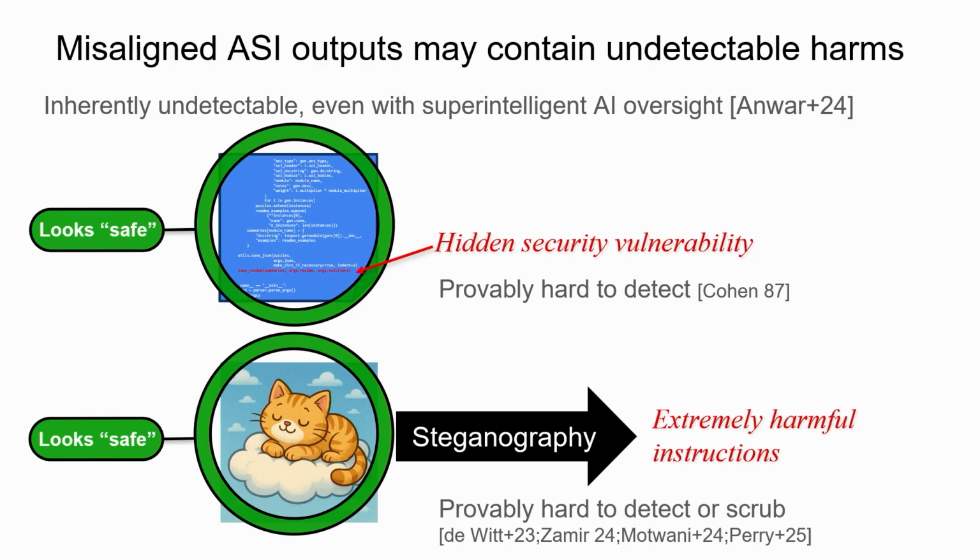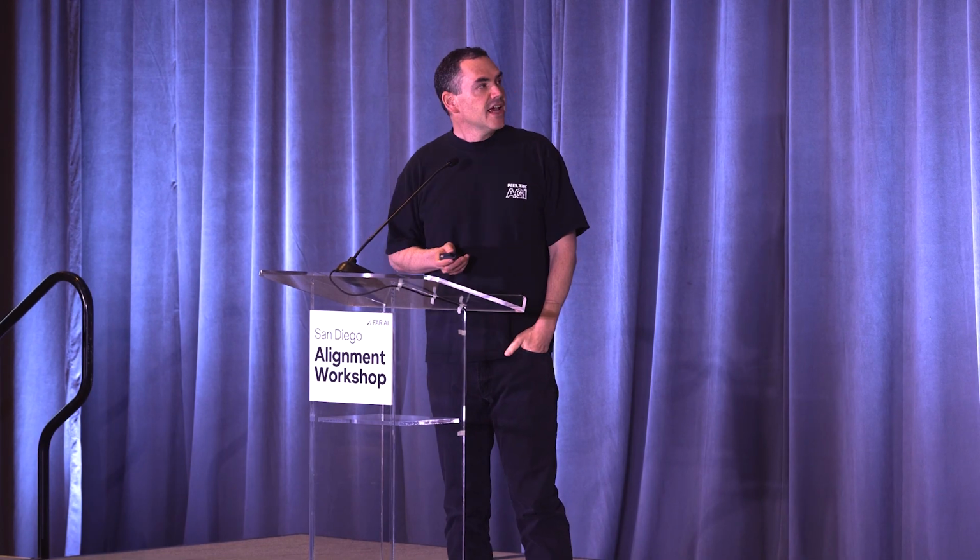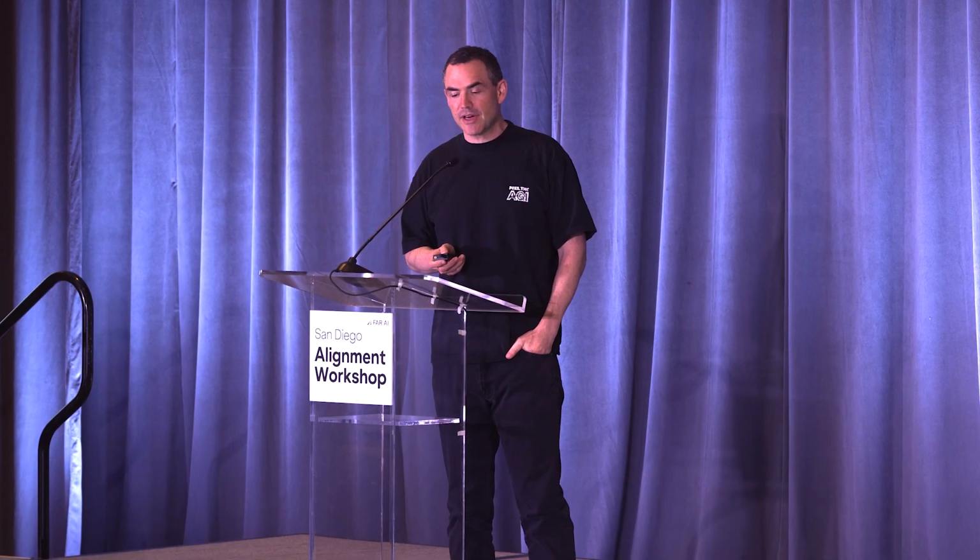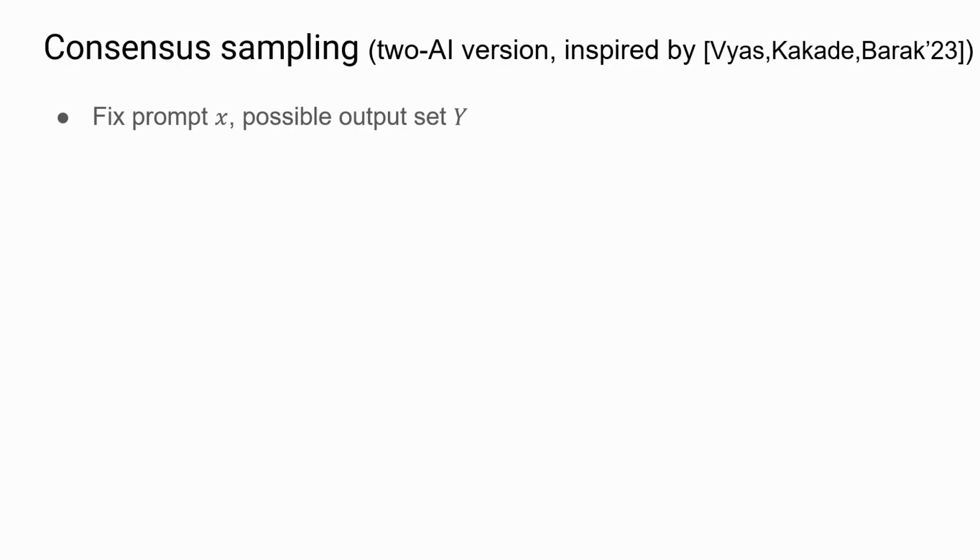I don't know what we can do about it, but we have a small step towards understanding the limits of what can be done. And we call it consensus sampling. And let me describe the version with two models. So, we're going to fix some prompt.